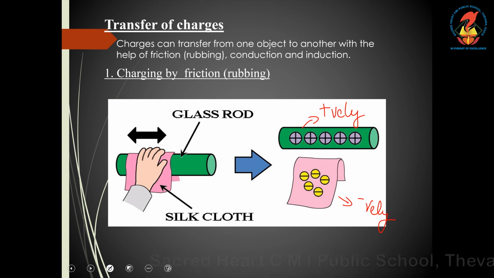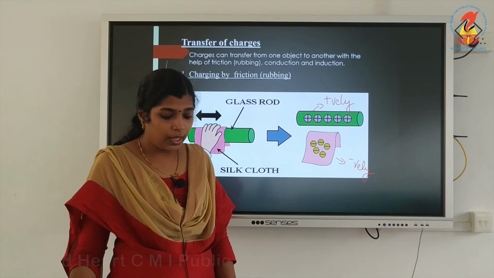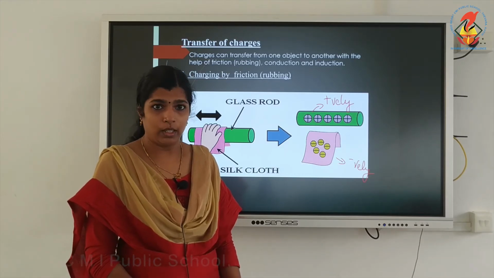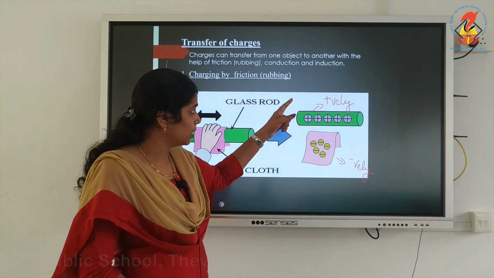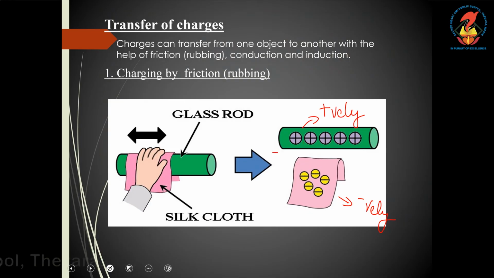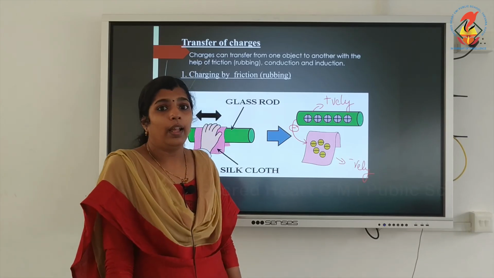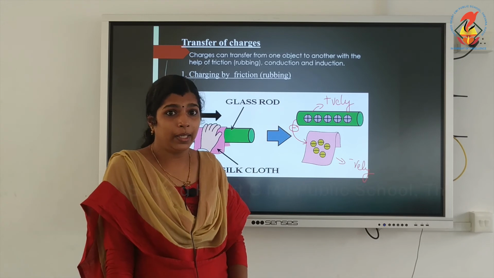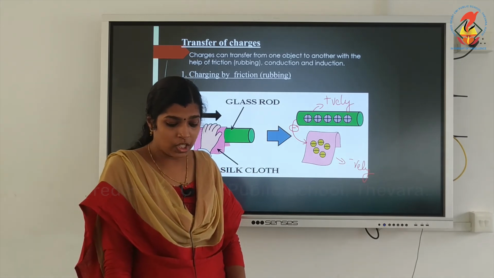When a glass rod is rubbed with a silk cloth, some negatively charged particles move from the glass rod to the silk cloth. This leaves the glass rod with an excess of positive charges, while the silk cloth acquires the electrons and becomes negatively charged.